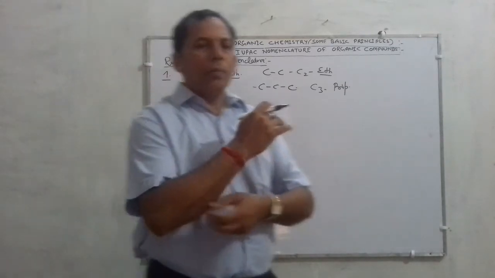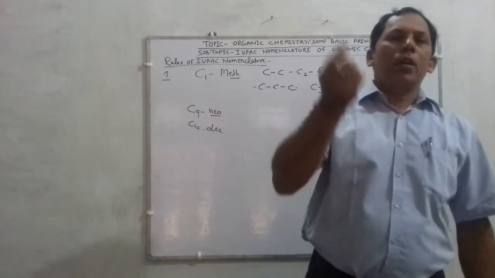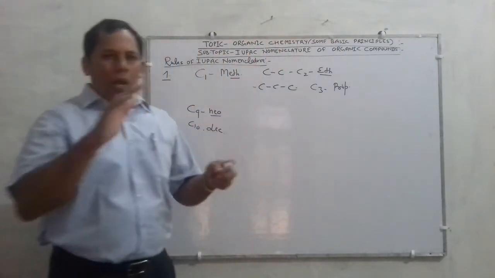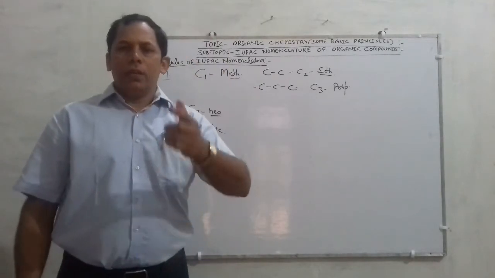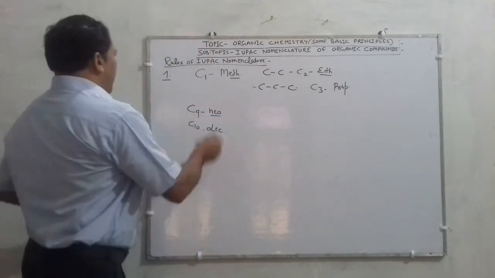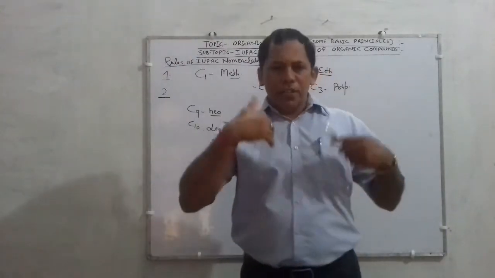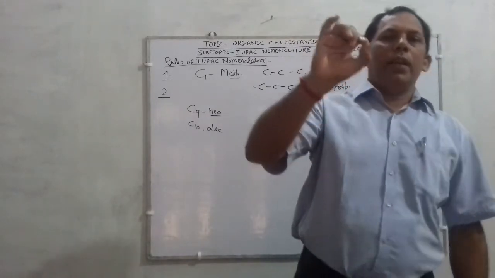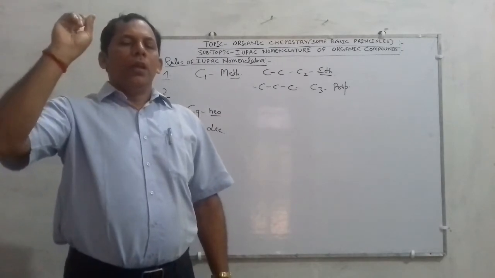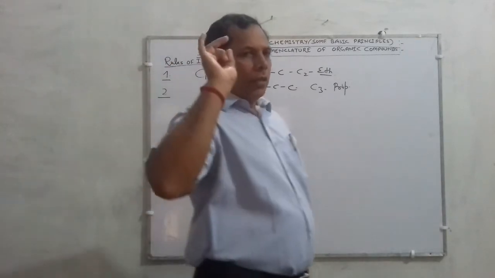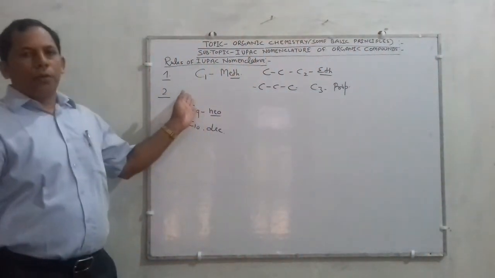It means aliphatic compounds are the parent compounds called alkanes, and all other organic compounds are considered as derivatives of alkane. This is the first rule. Second rule: select the longest continuous chain of carbon atoms, and the naming of the organic compound takes place as a derivative of the aliphatic hydrocarbon.